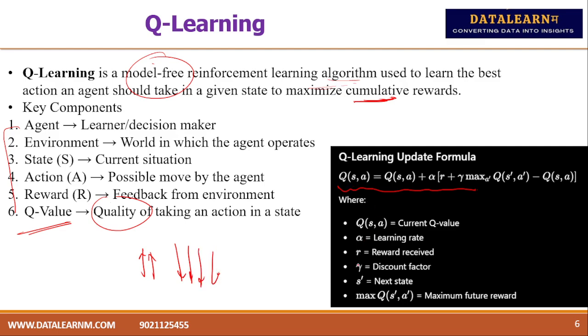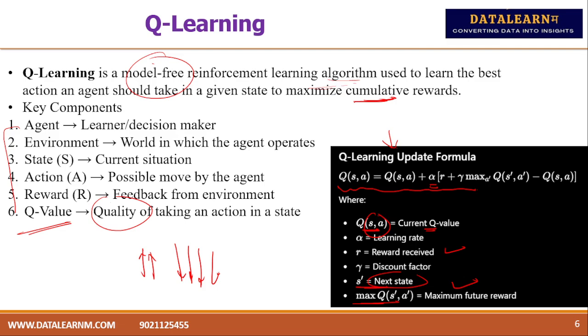This is how it will work. We have the current state and action value, the current Q value, and some other parameters as well: the learning rate alpha, the reward received, gamma, and the next state S dash. The maximum among these values will be the maximum future reward. This is how it works in the backend. No need to remember this formula, we just need to understand how it is working.